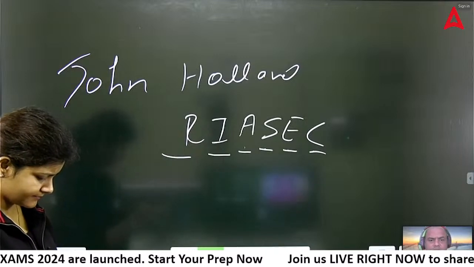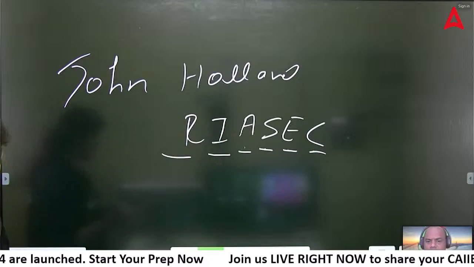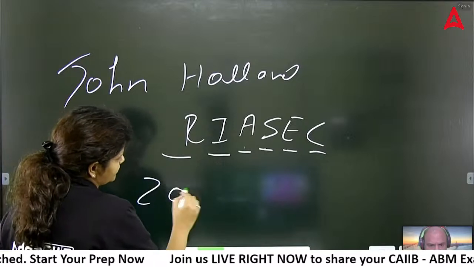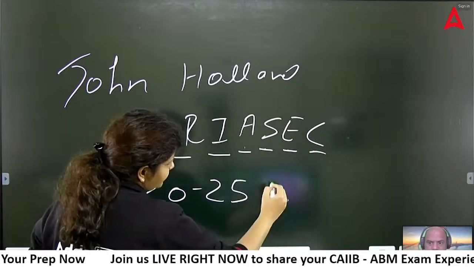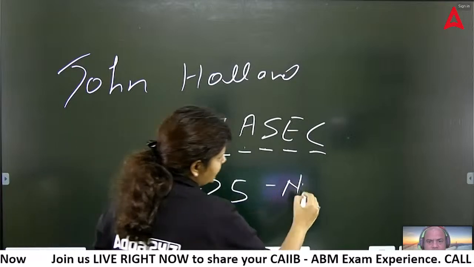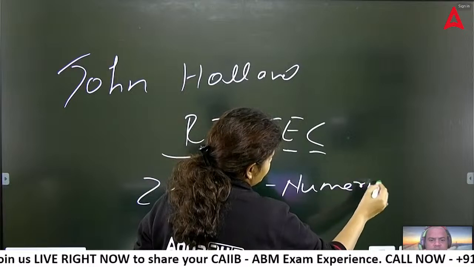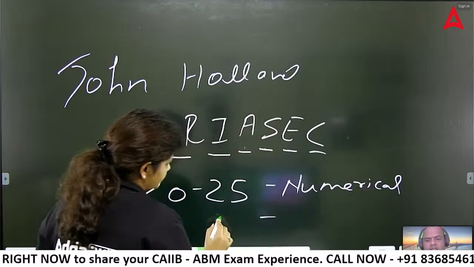So now, okay, yeah, got it. Sir, are you able to see? Around 25 marks question from numerical, around 25. This time they have asked so many. Yeah, there was one numerical question on and around ESIC.